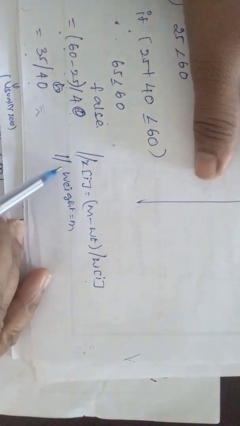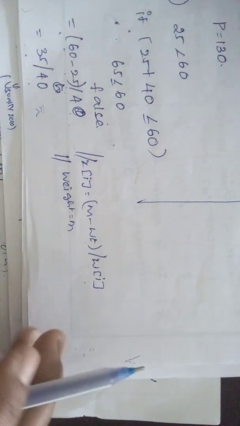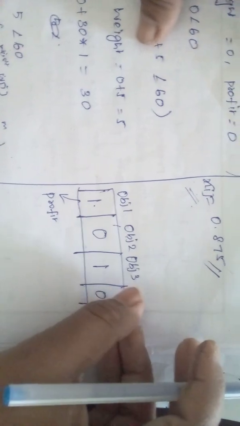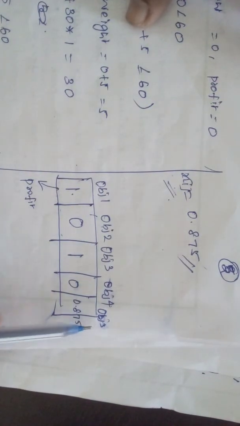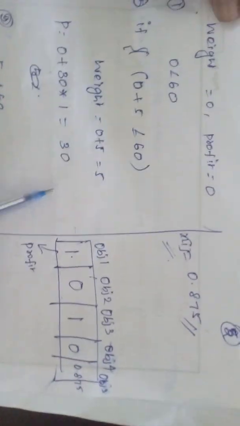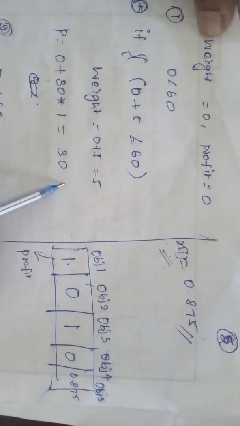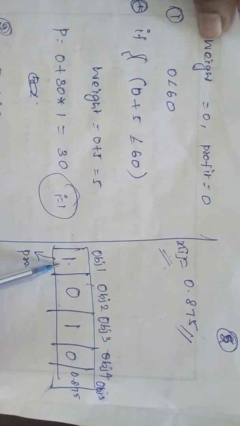Here, xi equals (w m minus w), that is the remaining weight, divided by w of i. That is what is happening here. How is the equation represented? See object 1, object 2, object 3, object 4, object 5. For object 1 the condition holds true, so we put the value equal to 1.